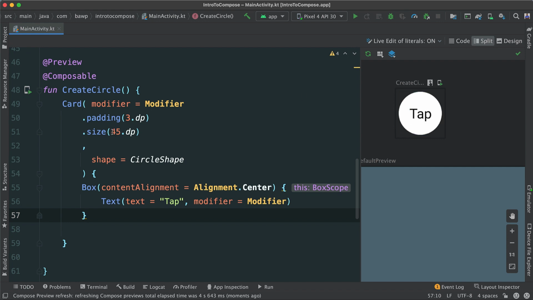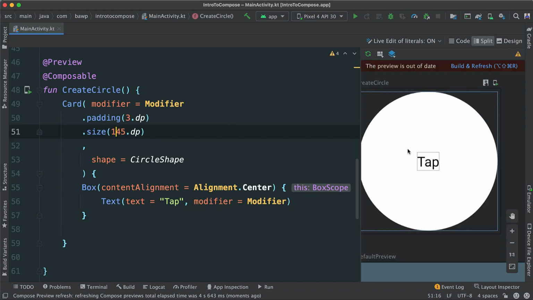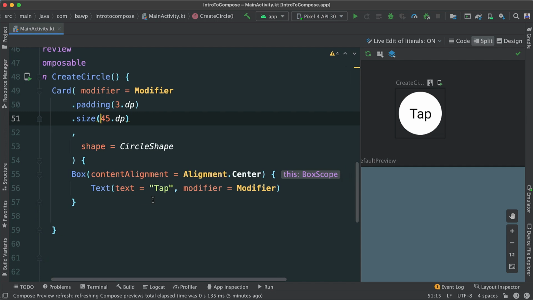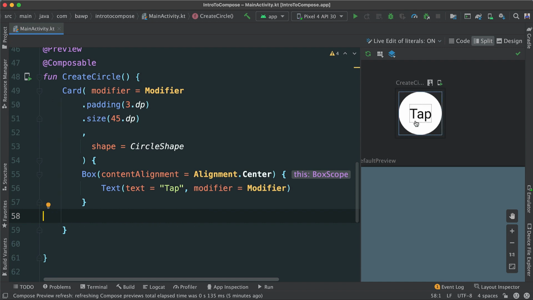That means if I make this a little bit bigger, you can see it doesn't matter how big or how small it is, our card, in this case our circle, it's always going to be in the middle. Okay, there we go, and voila. Nice, so we're able to put tap in the middle of our card, which in this case is a circle. Now, we want to make sure that when this whole card is tapped or clicked, something happens. So we want to make this whole composable, this whole widget here, clickable.